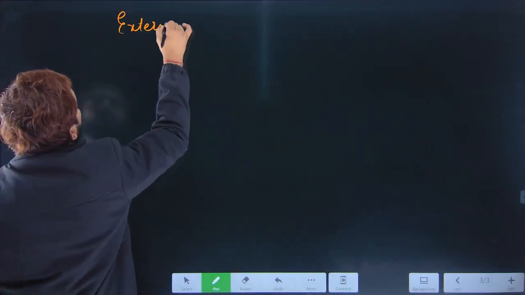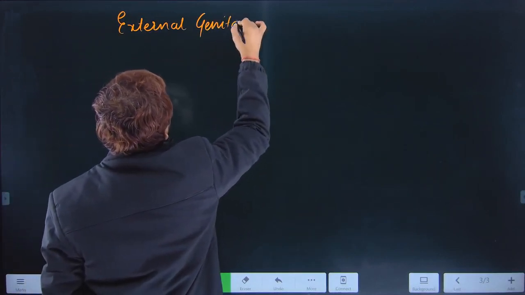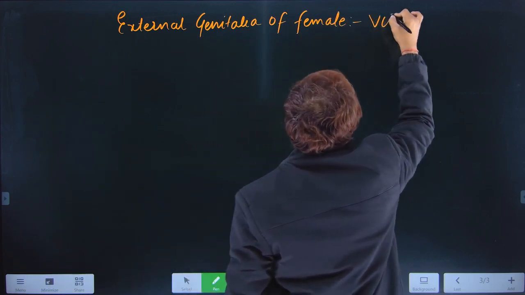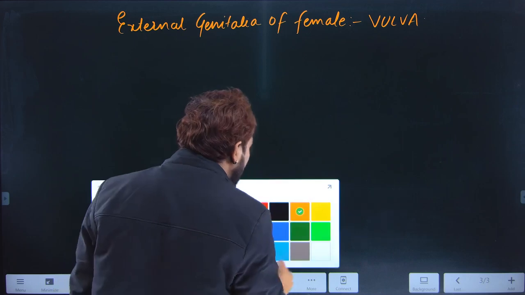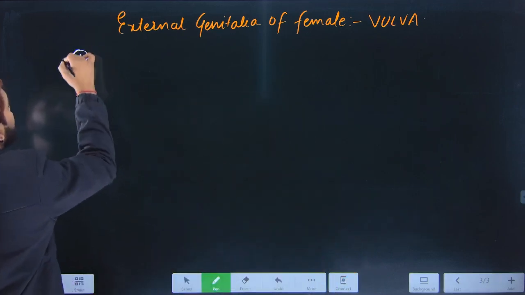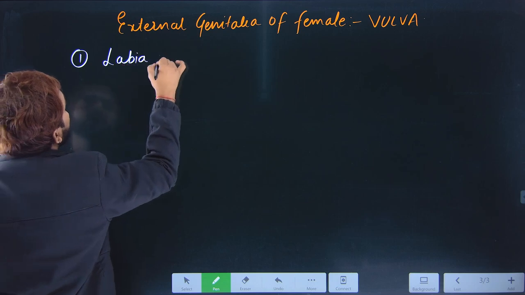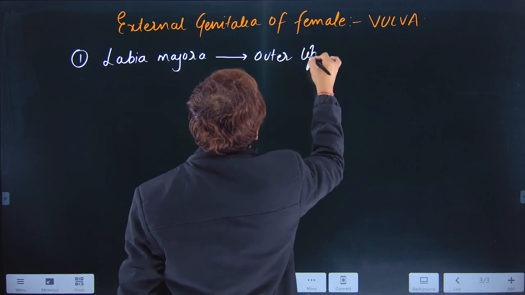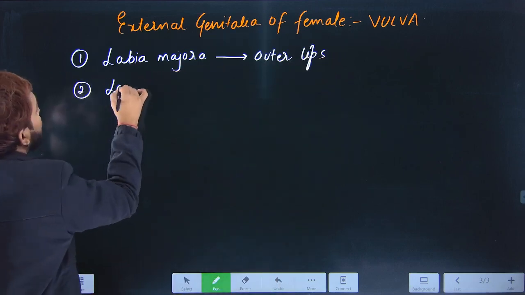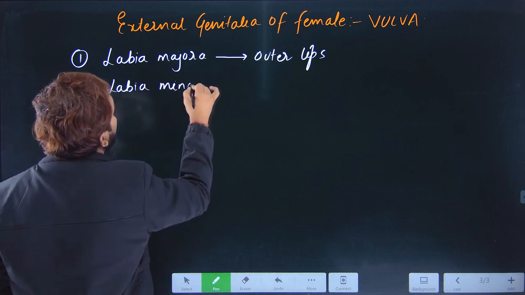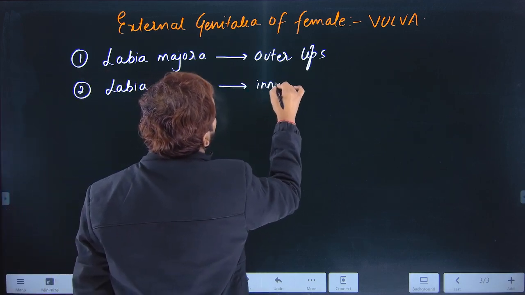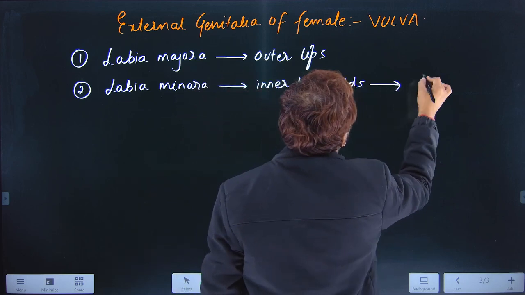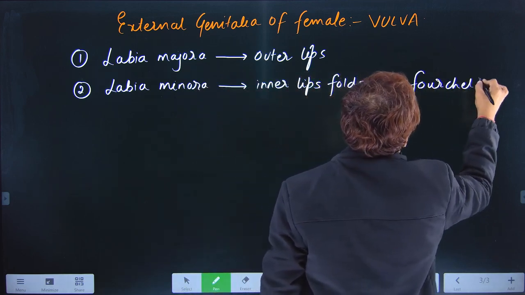We call this the vulva. Inside this vulva, the first and very important thing is the labia majora, the outer lips. Then the second one is called labia minora. These labia minora are inner lip folds, and these folds unite to form a structure called fourchette.